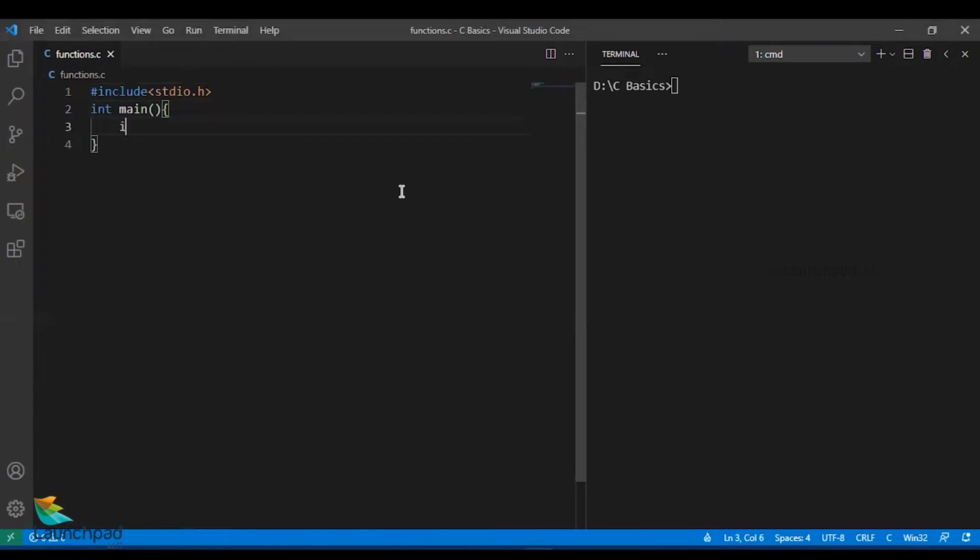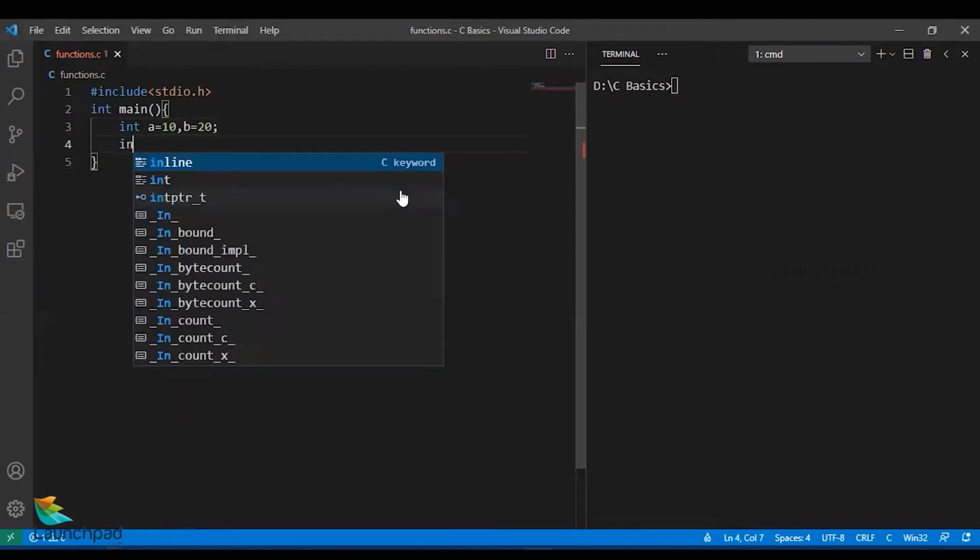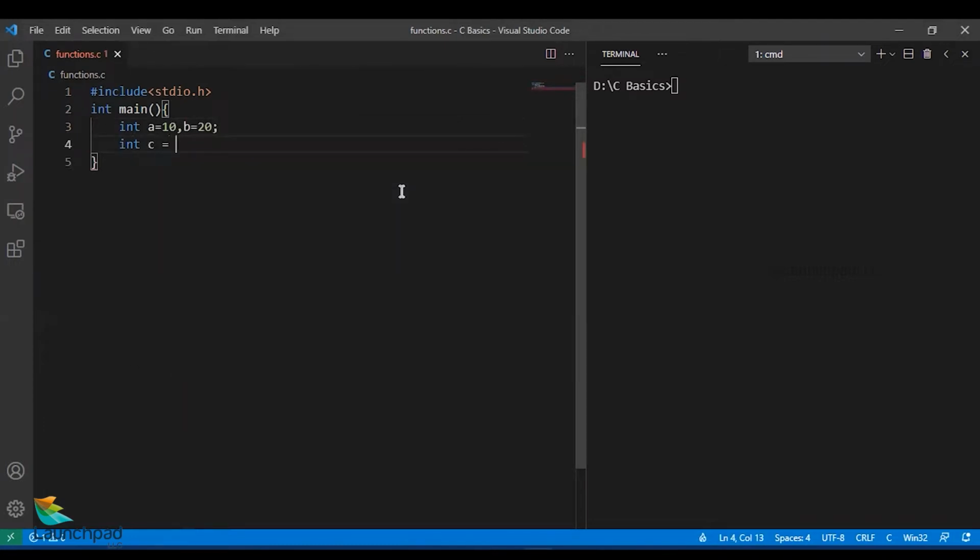And I'll have 2 integer variables, a as 10 and b as 20. And in the next line, I'll create a new variable c, which will take a function as its value, addition of a comma b. So which means addition should be a function. So outside the main function, I'm creating a function called addition. The addition function should return an integer value, because this addition function is assigned to an integer variable.